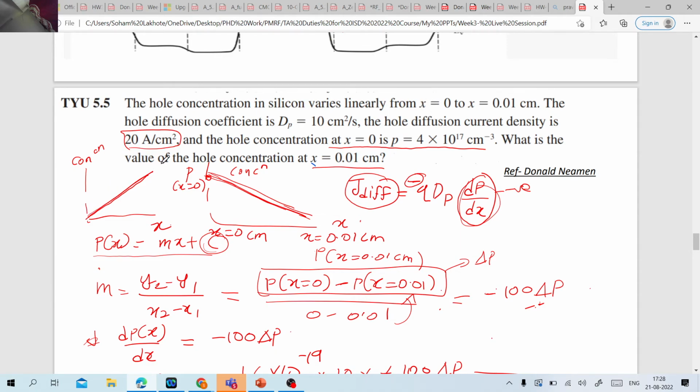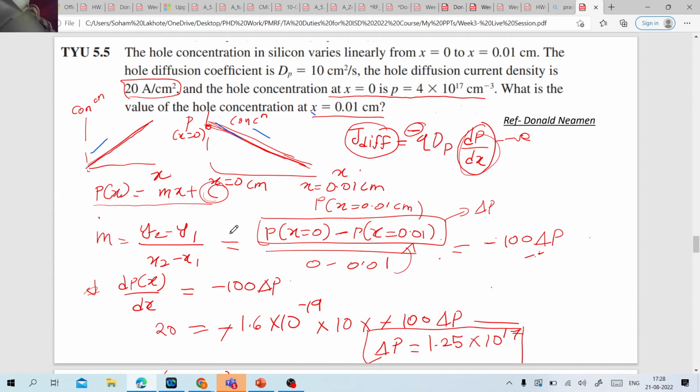So it can be either of increasing slope or of decreasing slope, correct? So now we have to figure out whether it is varying increasingly or decreasingly. We have been given one value, that the diffusion current density is positive 20, correct? But you know the diffusion current density is minus q times D_p into ∂p by ∂x, correct? So this J_diff can only be positive if this dp by dx is negative, correct? So dp by dx is negative, which means the hole concentration must be decreasing linearly with distance, correct?